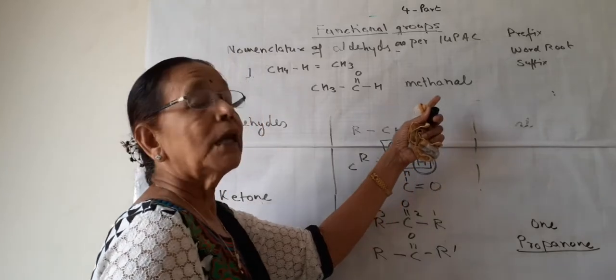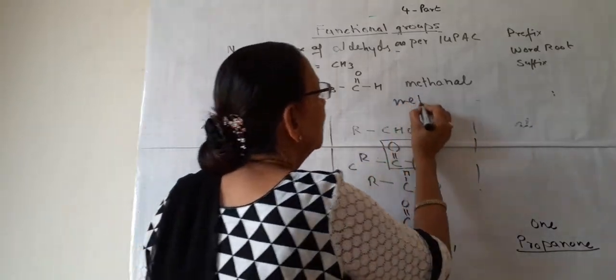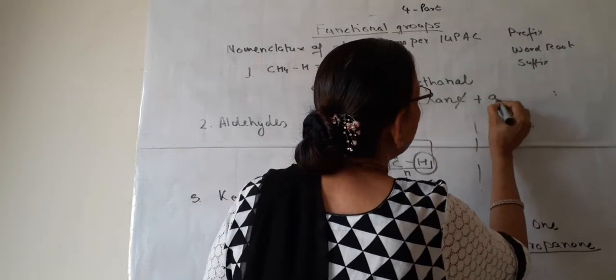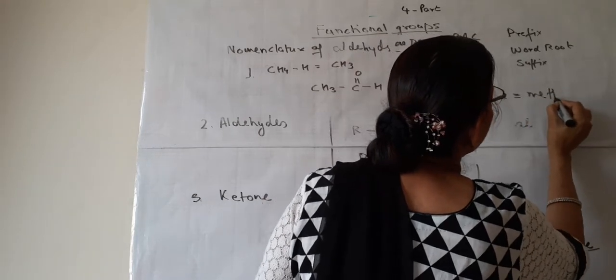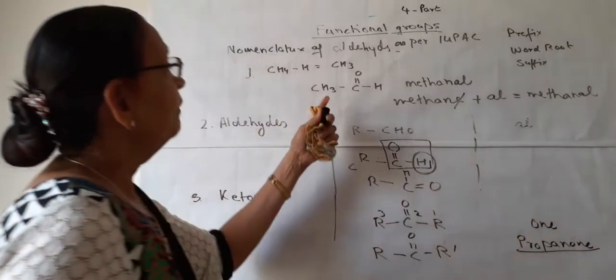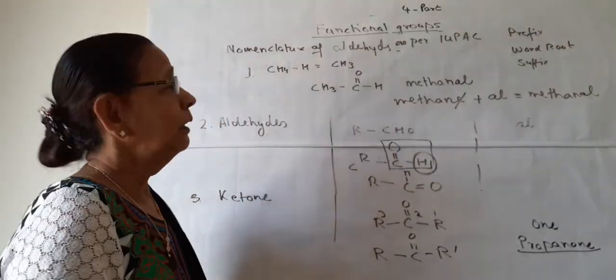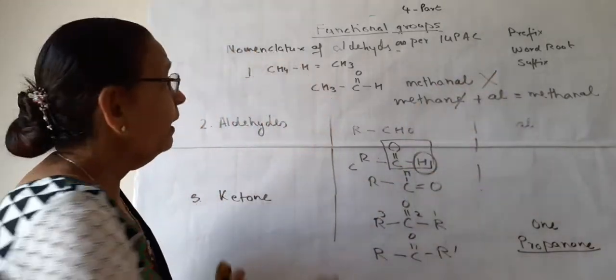Like the alcohol, methane, E is cancelled, plus L is equal to methanol. So can we call this compound methanol? No, we cannot. Why?